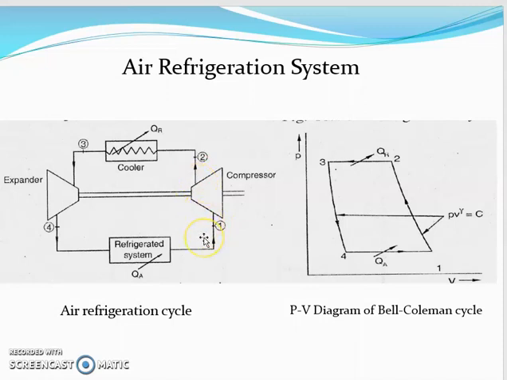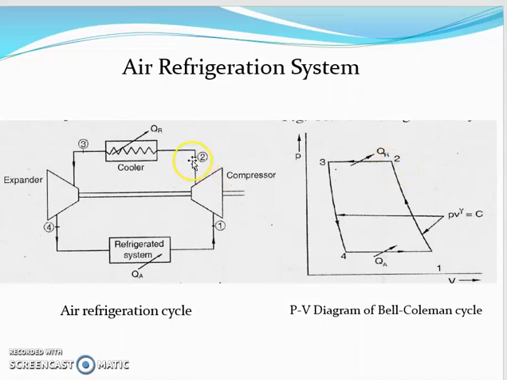If we parallelly discuss the PV diagram of the Bell-Coleman cycle, this is the 1 to 2 process, and here compression is done in a reversible adiabatic, or you may say isentropic, manner. Since it is compression, the volume of air decreases and pressure and temperature both increase. So at point number 2, air has higher pressure and temperature.